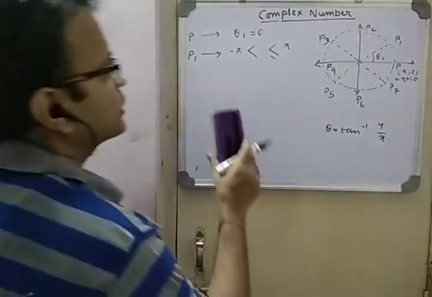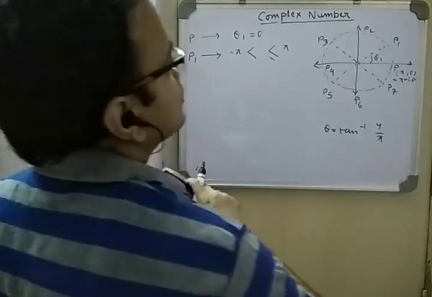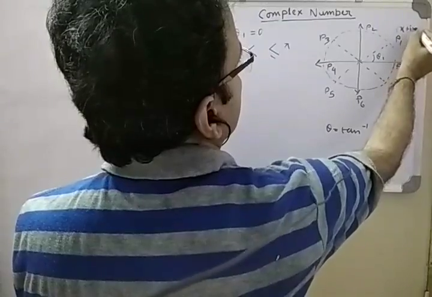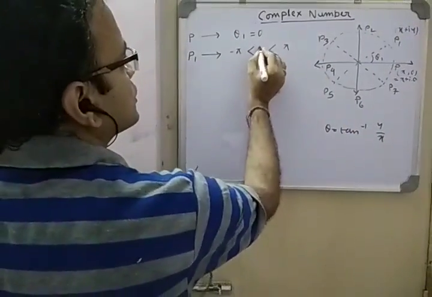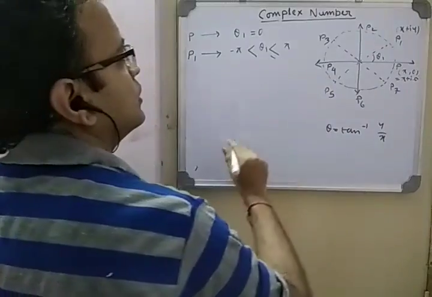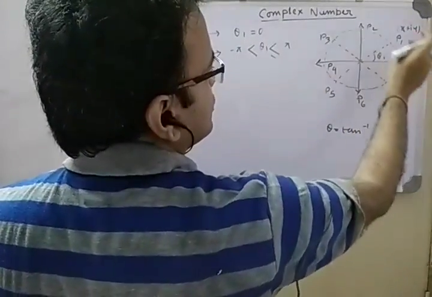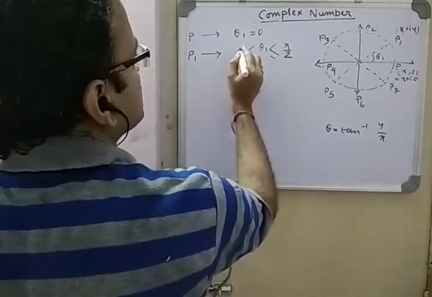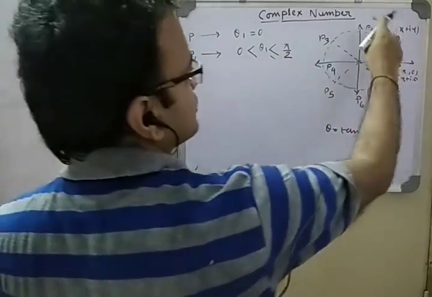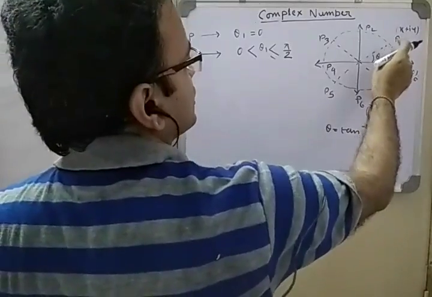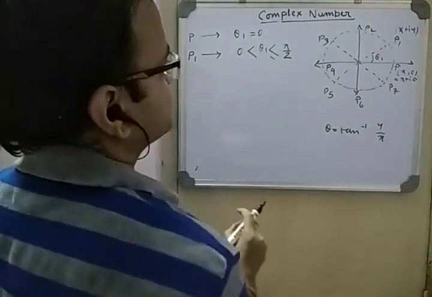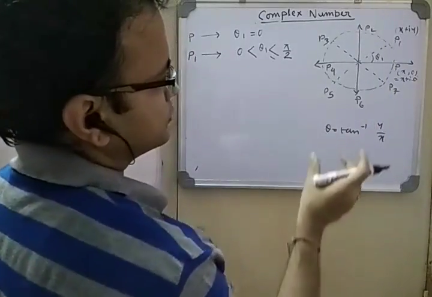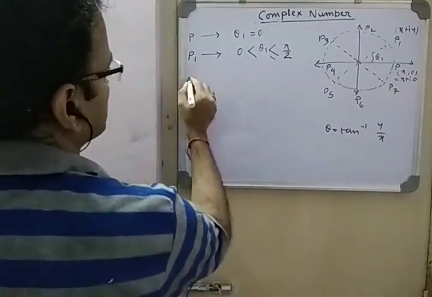Suppose this is x plus iy. So here theta 1 should be between pi by 2 and 0, maximum value pi by 2 and minimum 0. Within this range, the principal amplitude should be present.